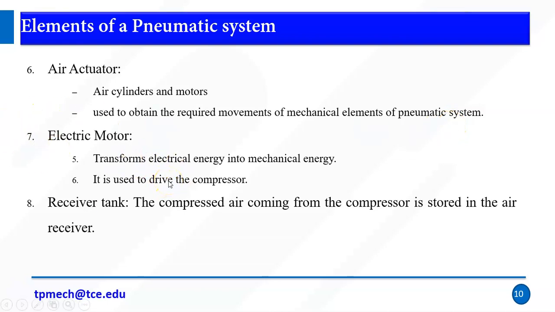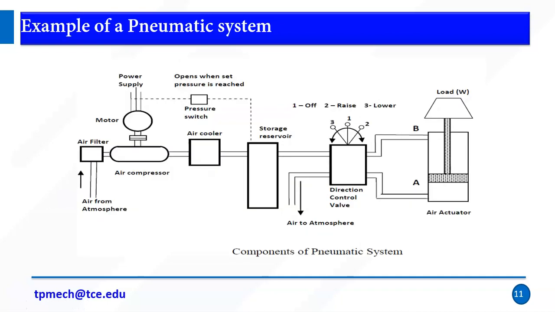It is used to transform electrical energy into mechanical energy because the compressor does the mechanical process. So it converts electrical energy into mechanical energy. It is used to drive the compressor, right? So the receiver tank: the compressed air coming from the compressor is stored in the air receiver. The air receiver is one of the storage devices. We can store the compressed air.